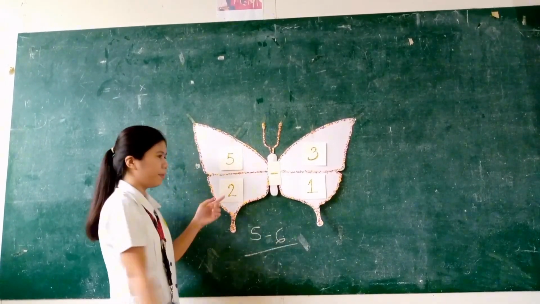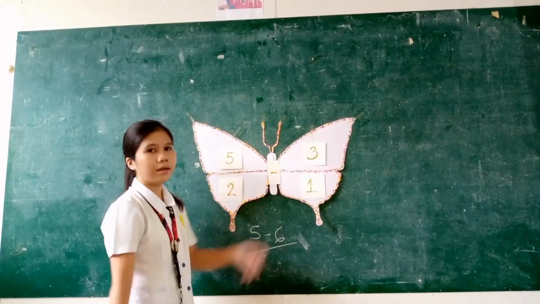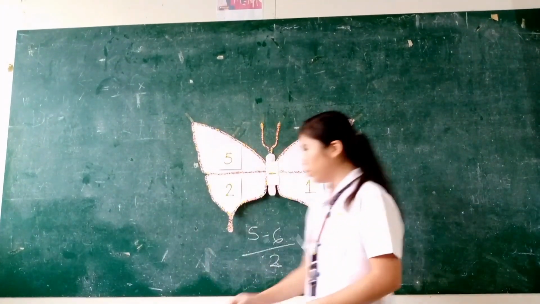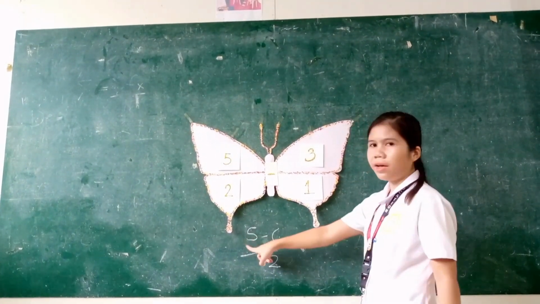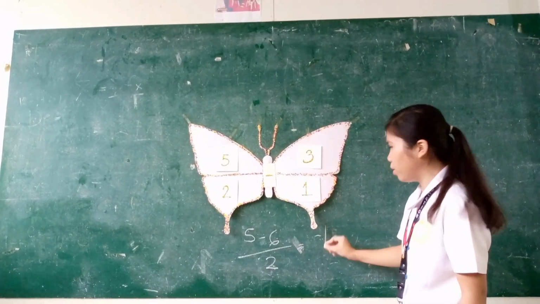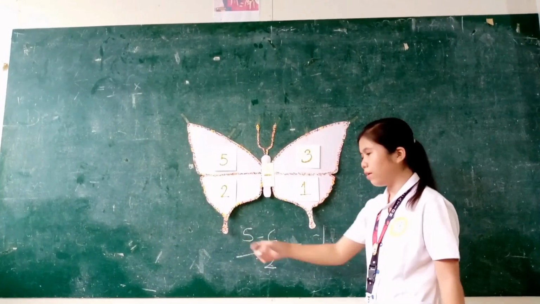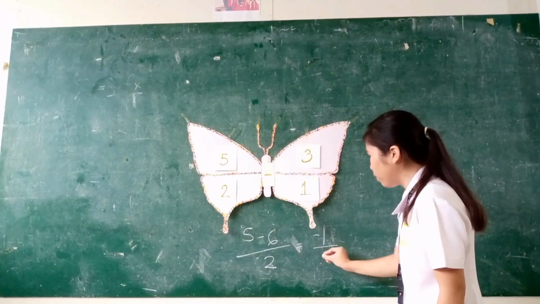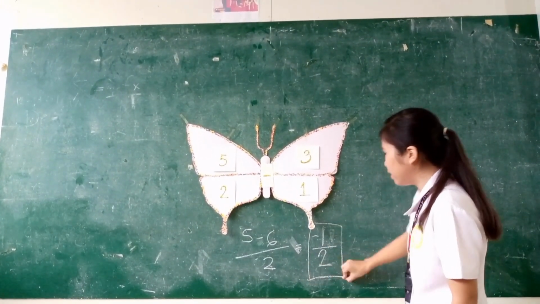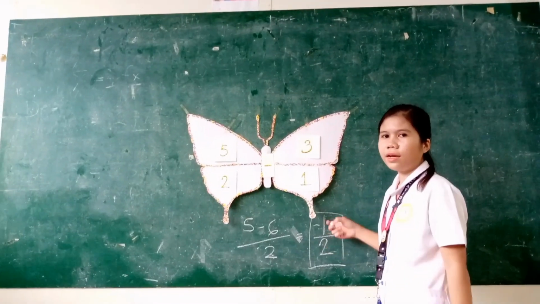And then multiply the denominators 2 and 1. 2 times 1 is 2. Therefore, subtracting 6 from 5, we obtain a result of negative 1 because 6 is larger than 5. Then we just copy the denominator. Therefore, our final answer is negative 1 over 2.